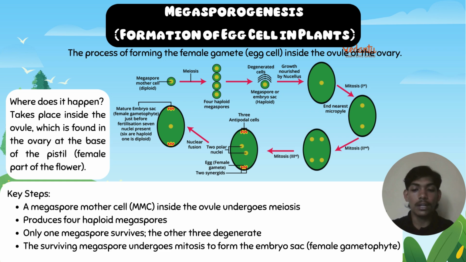The surviving megaspore undergoes three rounds of mitosis, resulting in eight nuclei which organize into seven cells. This forms the embryo sac, which is the female gametophyte. This structure is now ready to receive the pollen and go through fertilization.